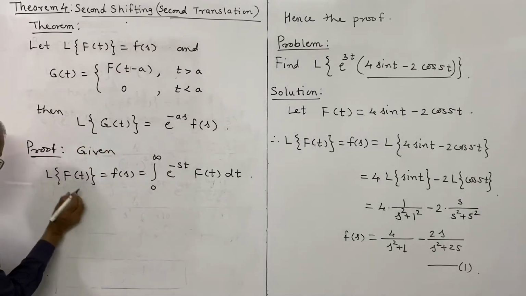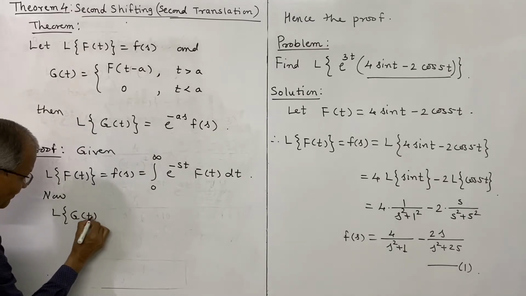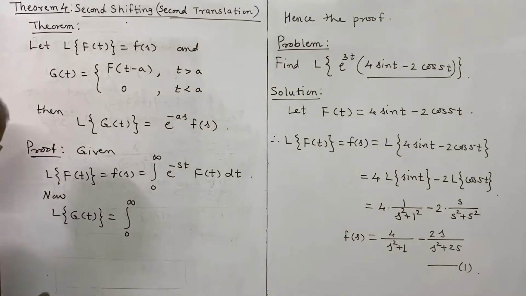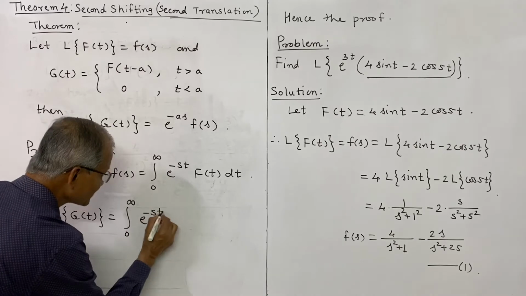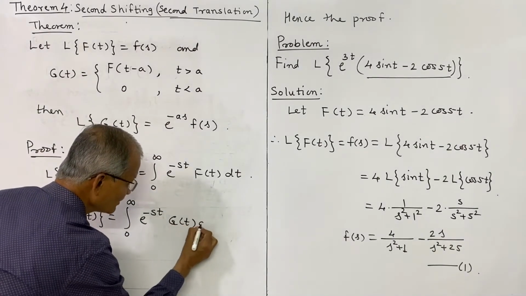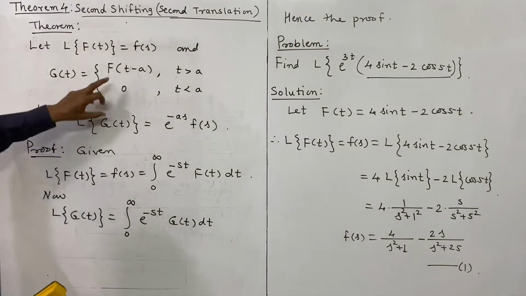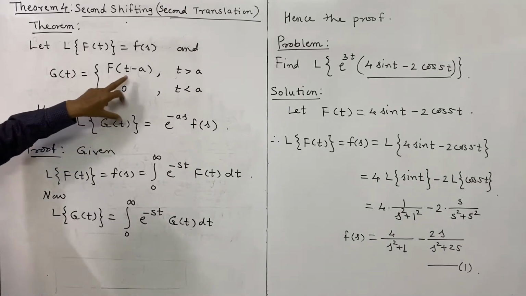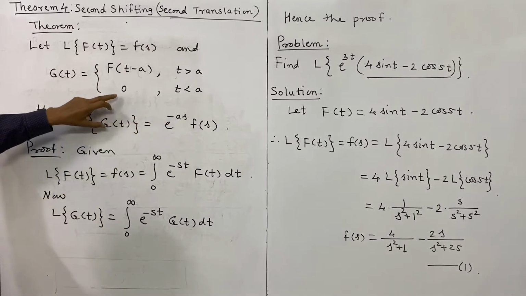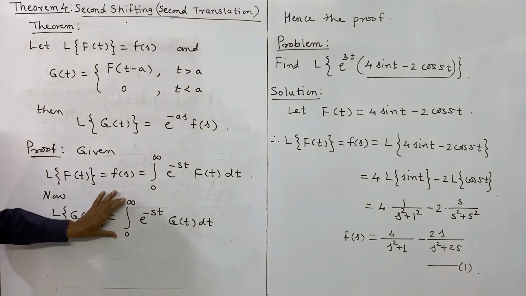So therefore now L of g of t is, integral 0 to infinity by definition of Laplace transform, the kernel is e power minus st. Instead of f, we write g of t. This is the Laplace transform of g of t. But g of t has two values. When t is greater than a, it is f of t minus a, and when t is less than a, it is 0. So therefore we have to split this range of integration in two parts.